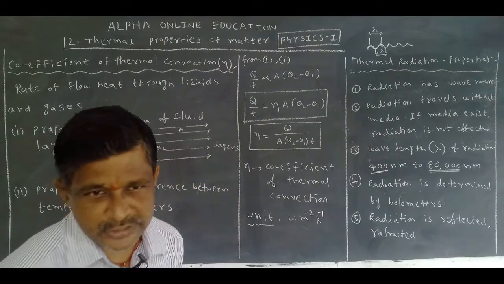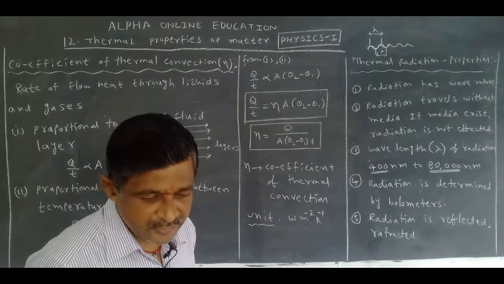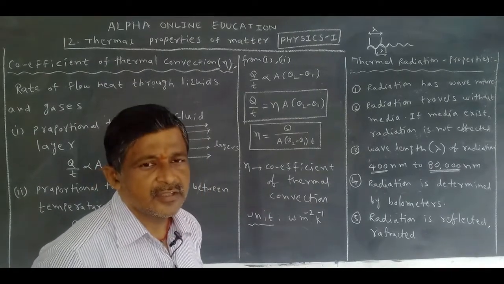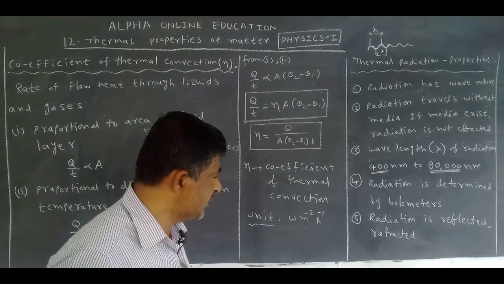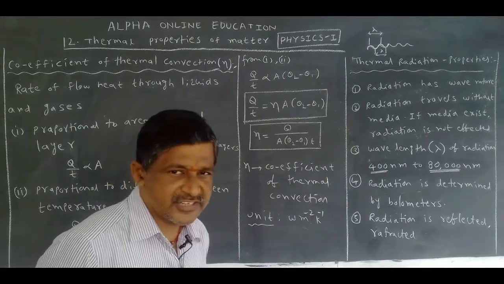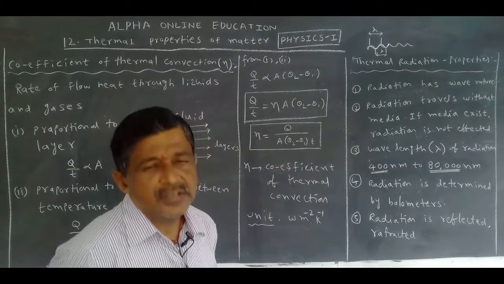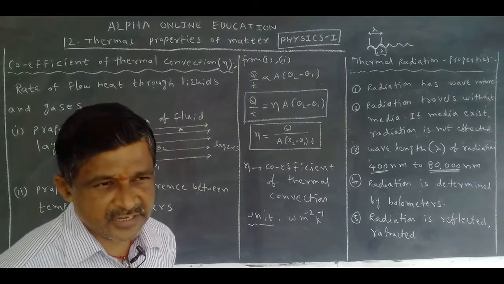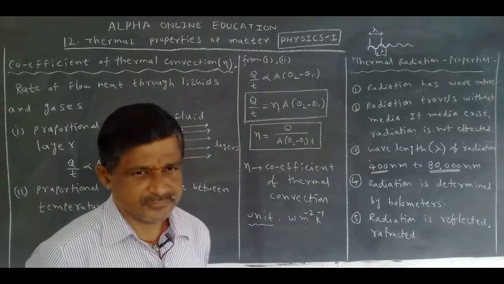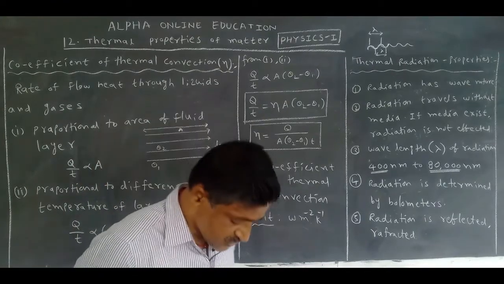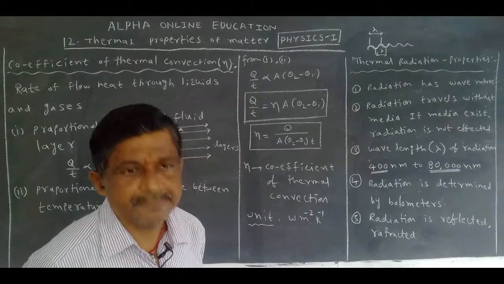Actually, these two terms, reflection and refraction, are used for light. Light has a number of properties, and among them are reflection and refraction. Radiation exhibits reflection and refraction. Radiation exhibits other properties of light also, but these two are enough. You write these two. These are the properties of radiation.